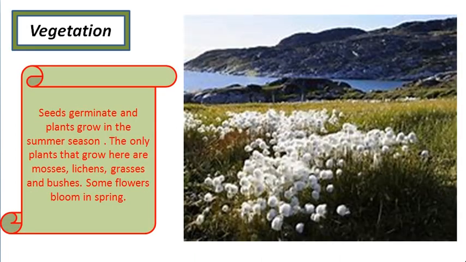And now vegetation. What do you think will be the vegetation of this area where there is always chill and snow? Correct. Seeds germinate and plants grow in the summer season only. The only plants that grow here are mosses, lichens, grasses and bushes. Some flowers bloom in spring.